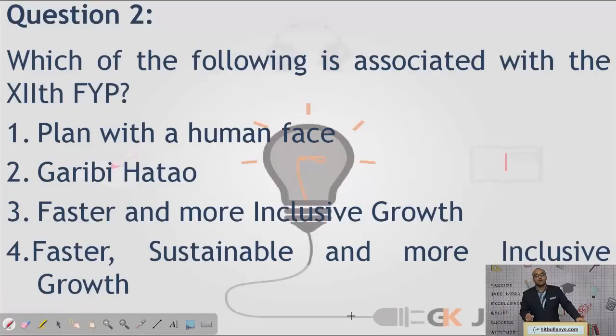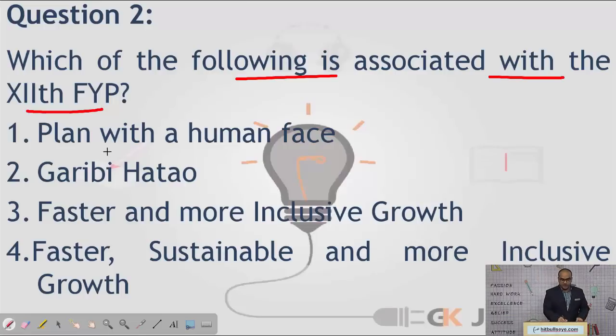Let us take a look at another question before we move on. Which of the following is associated with the 12th 5-year plan? Plan with the human face. These are nothing but the mottos or slogans of different 5-year plans. Plan with the human face, Garibi Hatao, faster and more inclusive growth, faster, sustainable and more inclusive growth. The answer for this particular question is faster, sustainable and more inclusive growth.